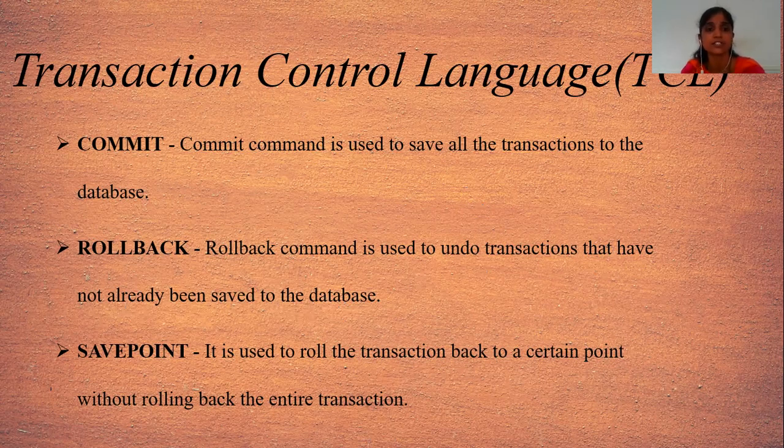Then those 4 transactions or 4 commands are saved into the database. After that commit command, I can execute another 5 commands or 5 queries, and after that I will execute the rollback command. Then those commands will not be saved into the database because I executed the rollback query.